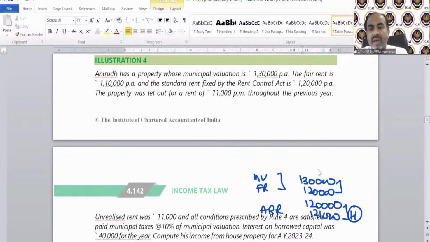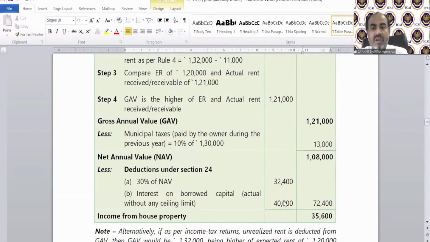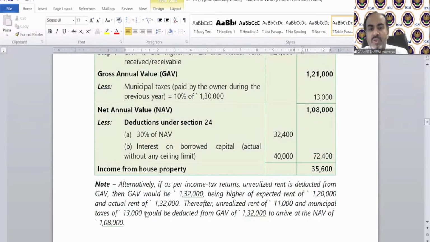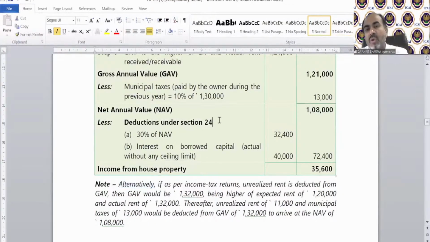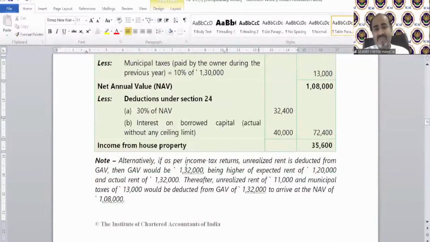You can see that. And then you can deduct municipal taxes, then 30% of NAV, and 40,000 has been given as interest. So the correct answer is 35,600. You can deduct the 11,000 out of GAV also. That is an alternative view, but I recommend please follow the view we have already discussed. Always take only the actual rent received after unrealized rent, the value for comparison with standard rent. Okay, solved. It's this simple. These kinds of questions come in examination for 5 or 6 marks generally. Okay, next question, illustration number 5.